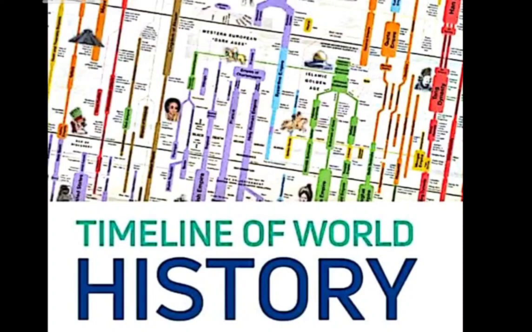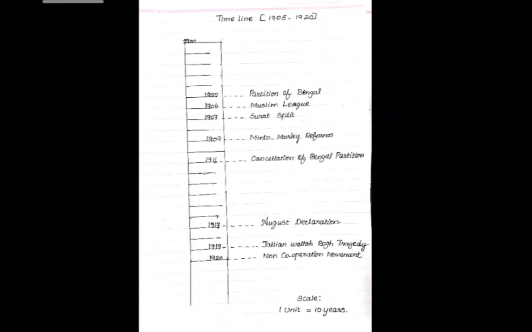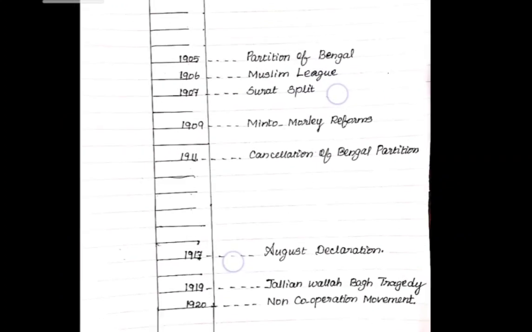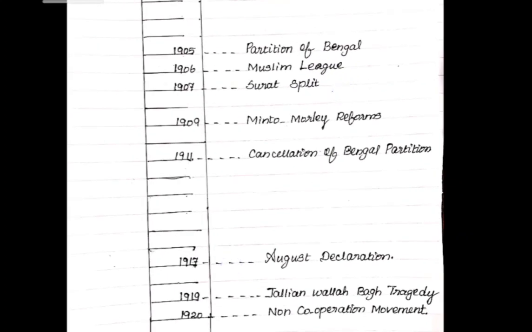In this class, I am going to explain about the timeline as well as the map from the history part. So, timeline, how to draw. First of all, you should understand that you should mark up the timeline incidents. Each year's incident you should mark up, then only you can write it in the timeline chart.